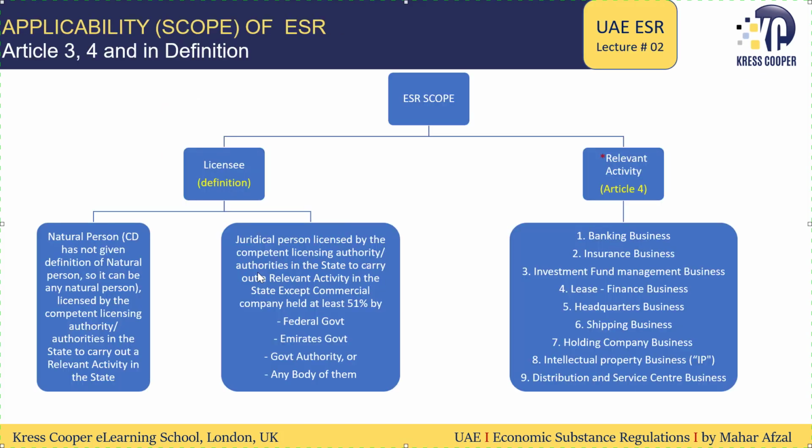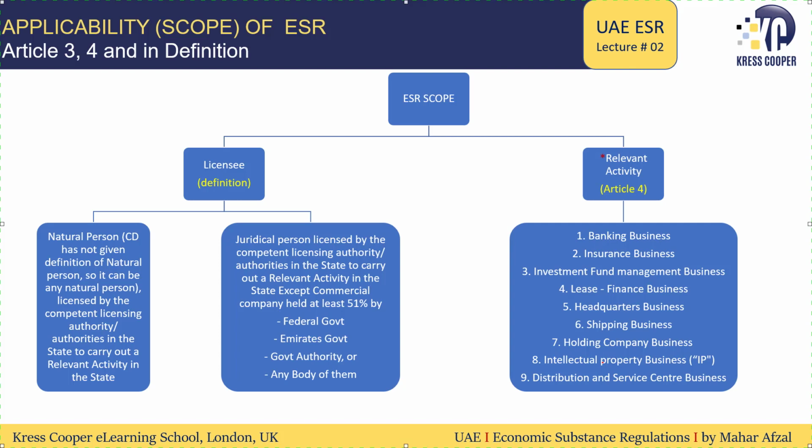While discussing the scope of economic substance regulation, we had established that it would be applicable to a licensee which is not held at least 51% by the government, and which is conducting the relevant activities. We had discussed that there are 9 relevant activities, but we had not discussed the detail of relevant activities at that time. Now we will discuss all these activities one by one.